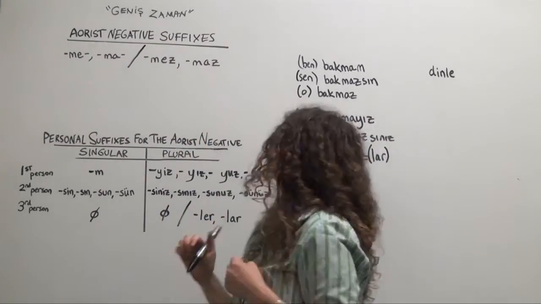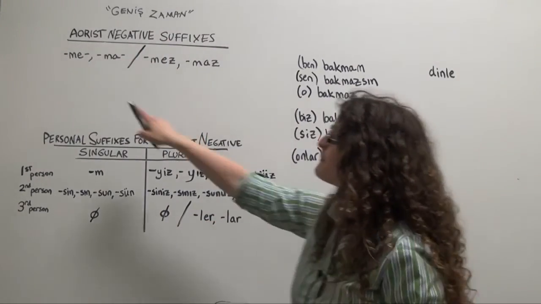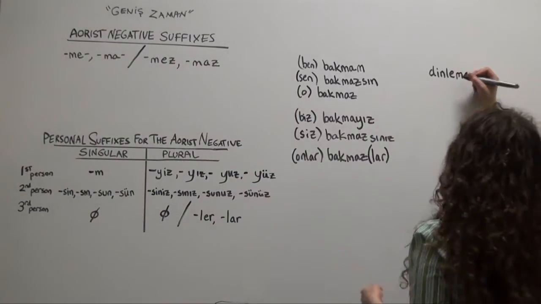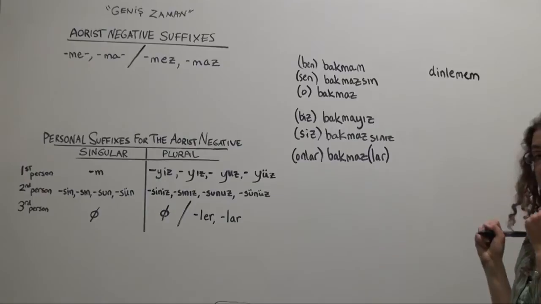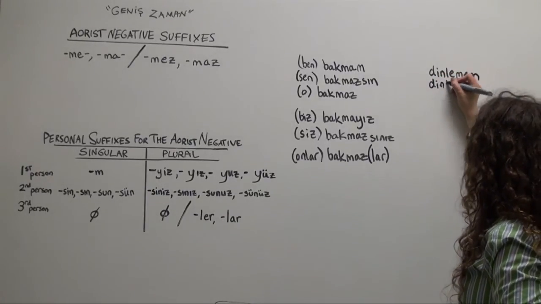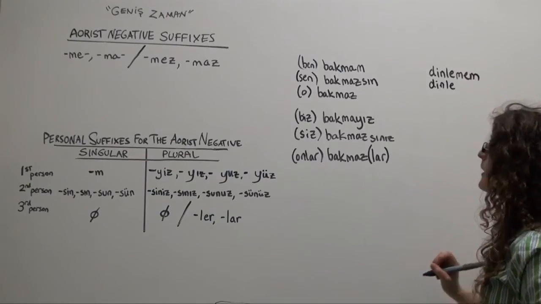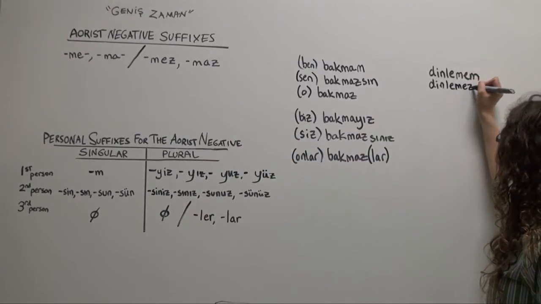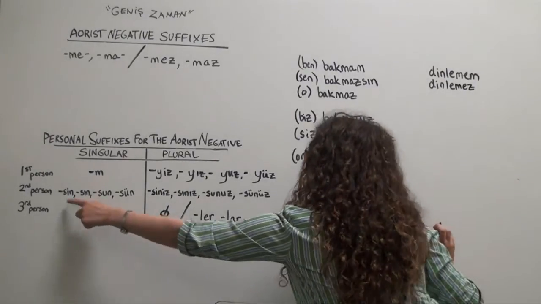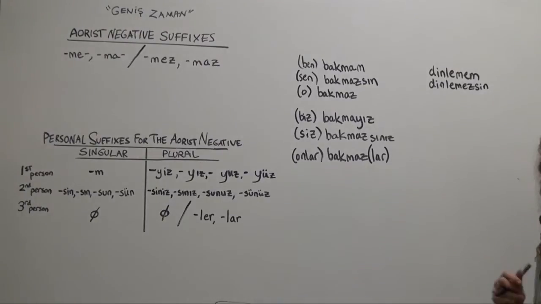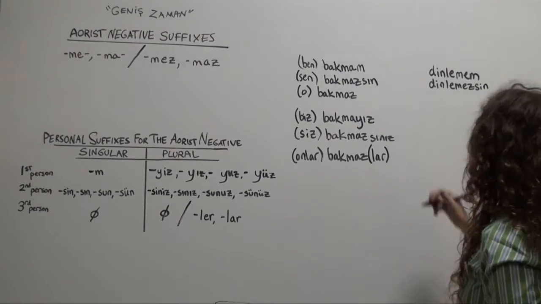This is first person, ben dinleme, and now the personal suffix, ben dinlemem, I don't listen or I won't listen. Sen dinlemez, sen dinlemezsin. You don't listen or you won't listen.